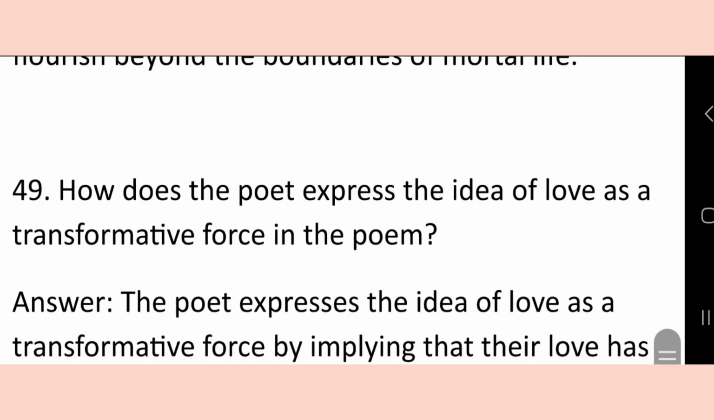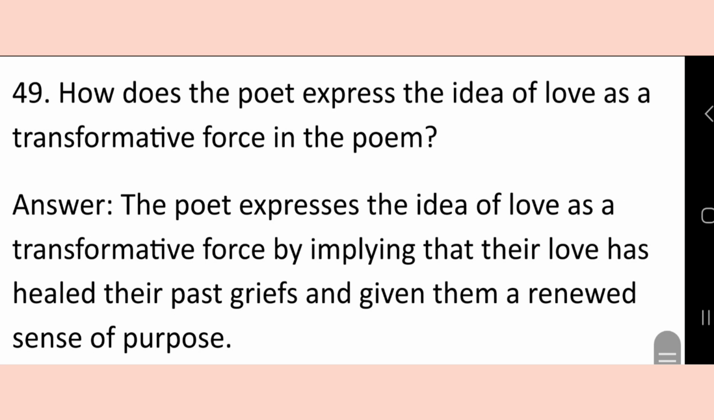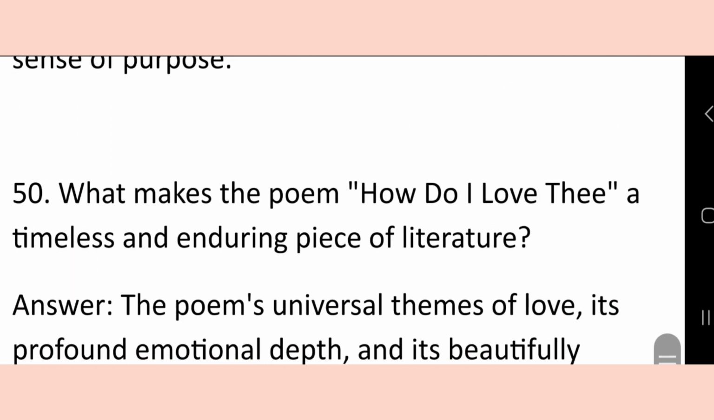How does the poet express the idea of love as a transformative force in the poem? The poet expresses the idea of love as a transformative force by implying that their love has healed their past griefs and given them a renewed sense of purpose.